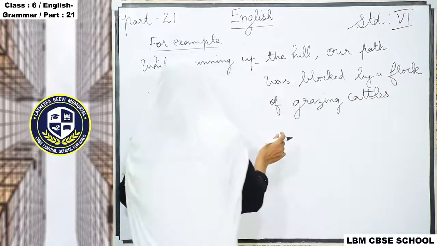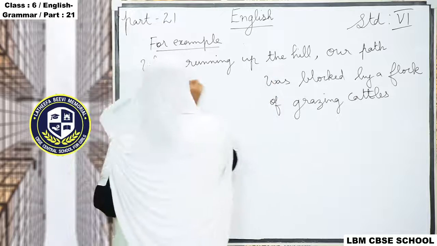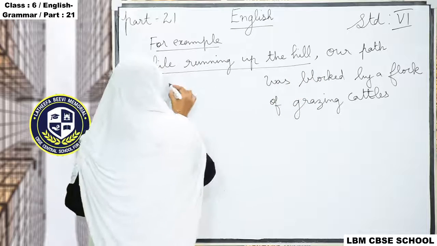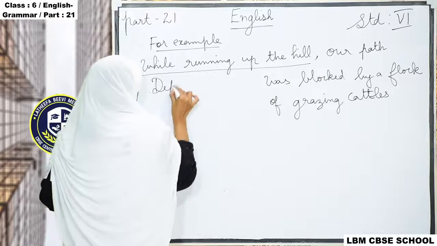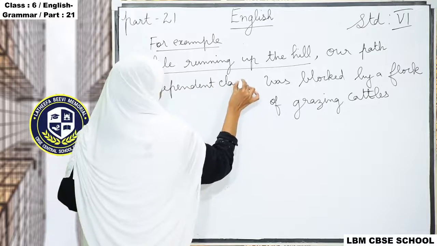Okay, so here, up to this, we call it a dependent clause.